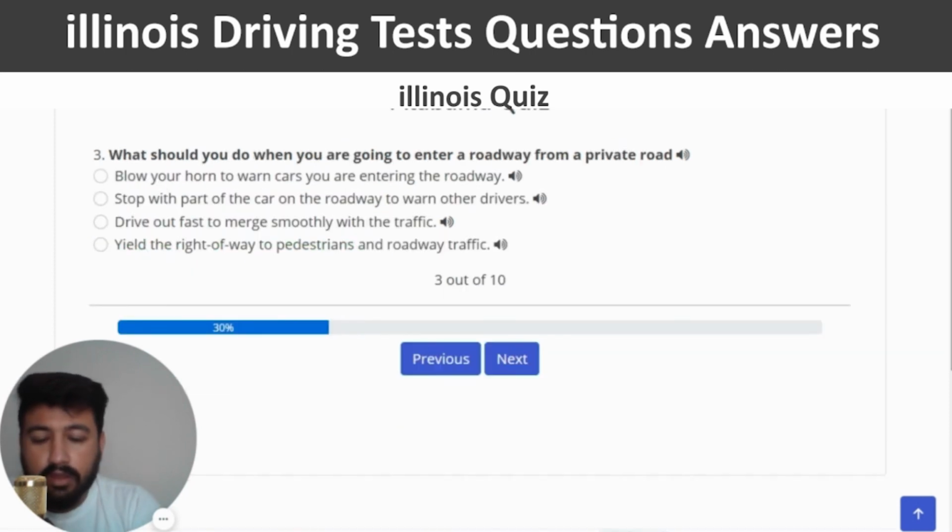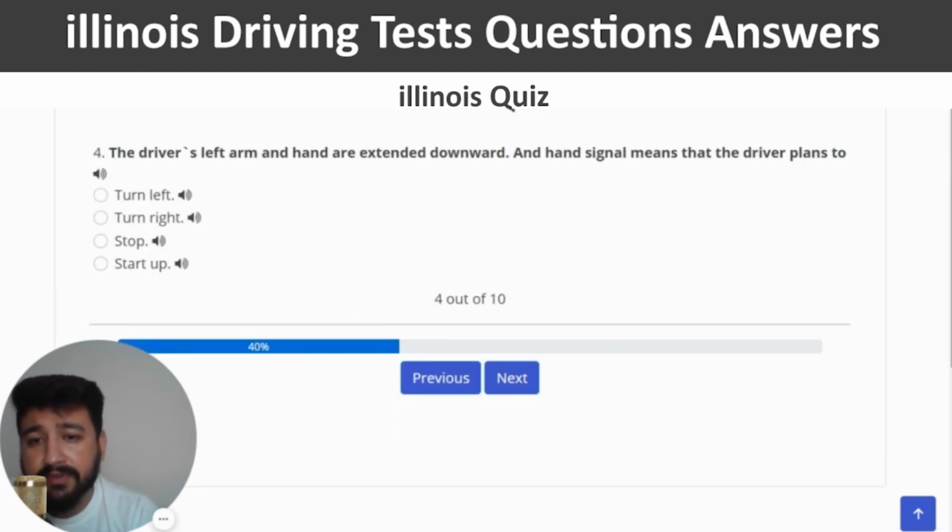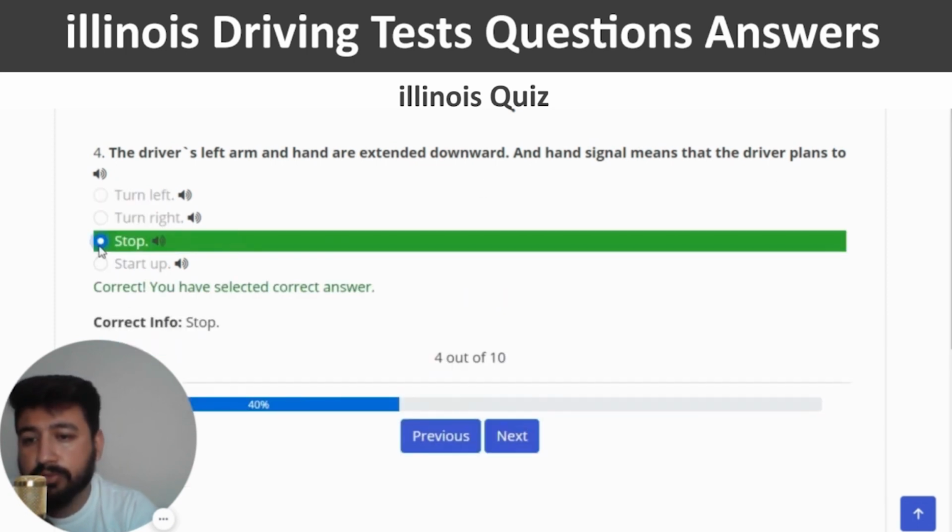Yeah, next. The third question is what should you do when you are going to enter a roadway from a private road? The right answer of this question is yield the right of way to pedestrians and roadway traffic. So I'm going to click on the last option, which should be the right one. Yeah, this is the correct one. And next. The driver's left arm and hand are extended downwards, and hand signal means that the driver plans to. The right answer of this question is stop. So I'm going to click on the third option.